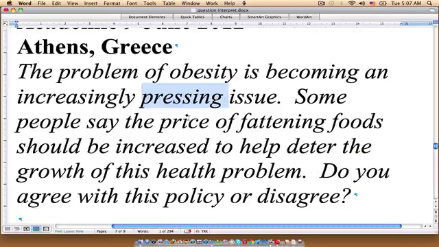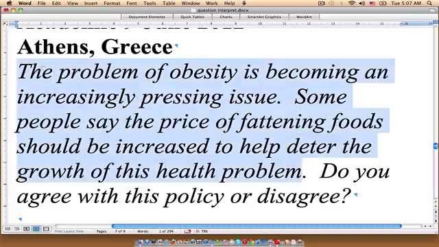Some people say that the price of fattening foods should be increased to help deter the growth of this health problem. So deter means to slow. So basically this background is just telling us that society should try to curb the intake of fattening foods among people with health issues related to obesity for the sake of the health of these people.